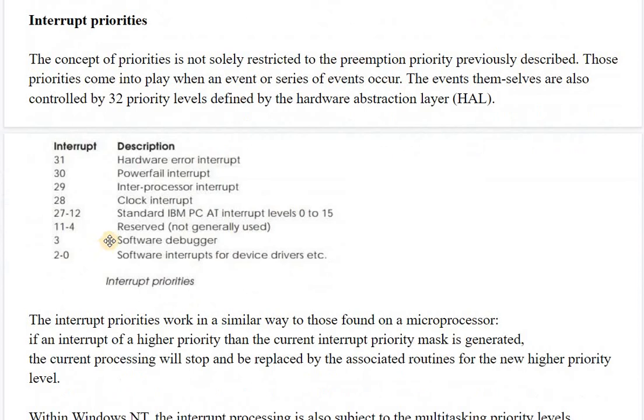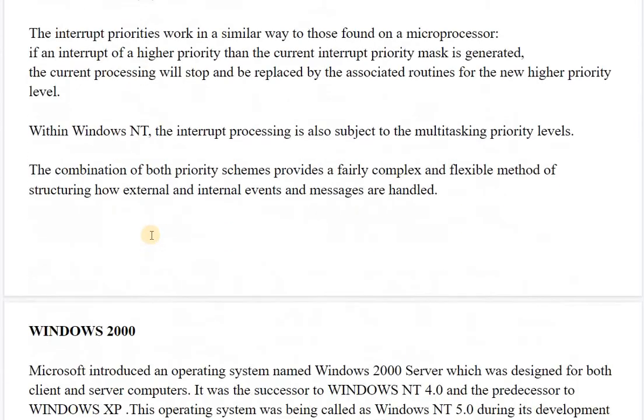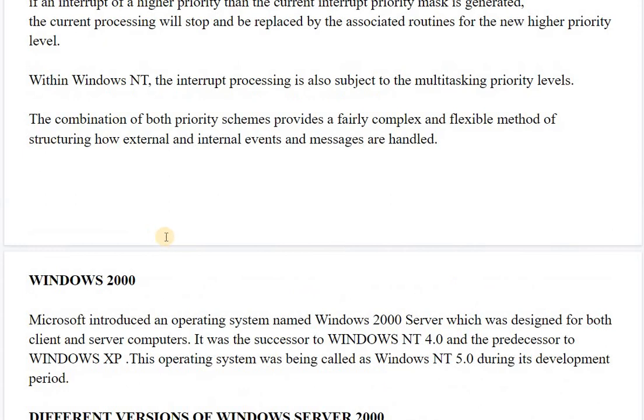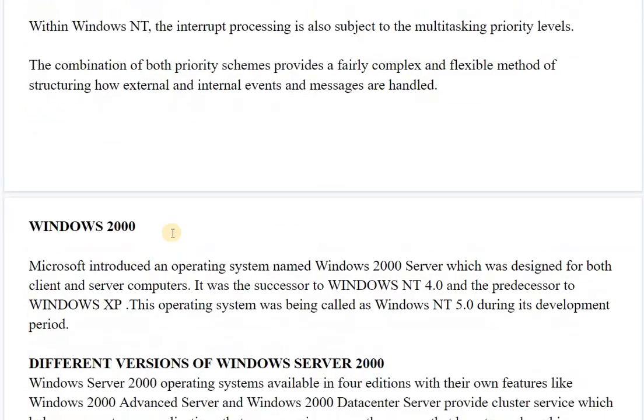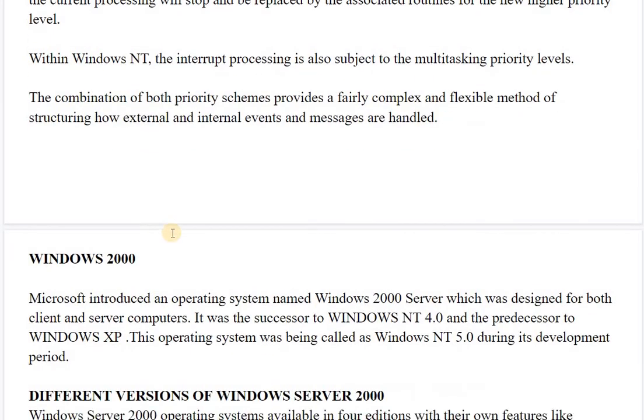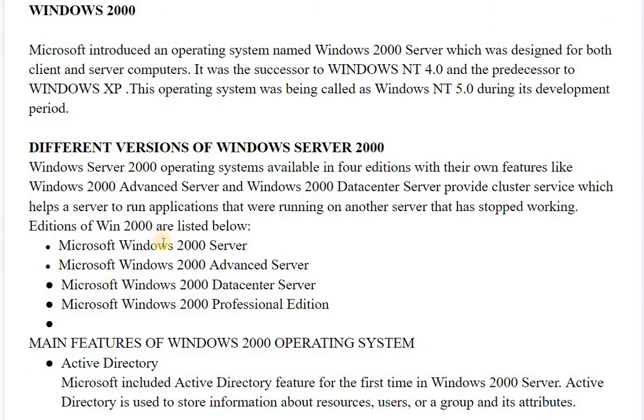So interrupt priorities: consider that in various microprocessors we have separate pins for interrupt handling also. If an interrupt is of higher priority, then the current interrupt priority mask will be generated and the current processing will stop and be replaced with the associated routines for the new higher priority level. So if any interrupt is generated with a higher priority, then the microprocessor stops working on its current process, first executes the routines associated with that priority, and then it moves further.